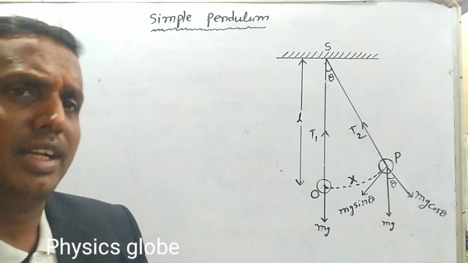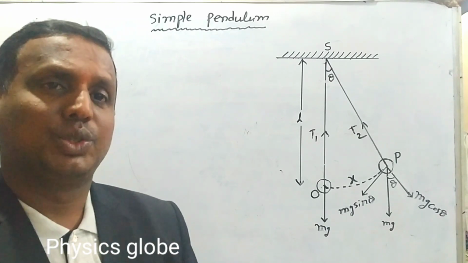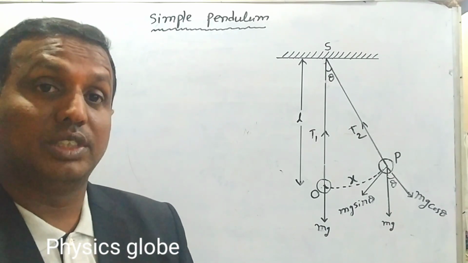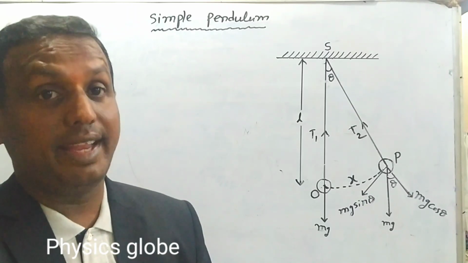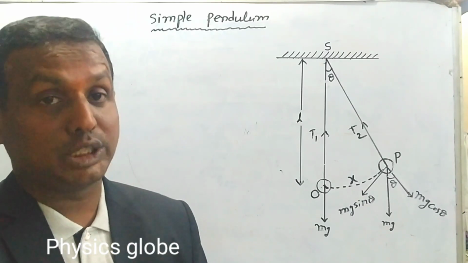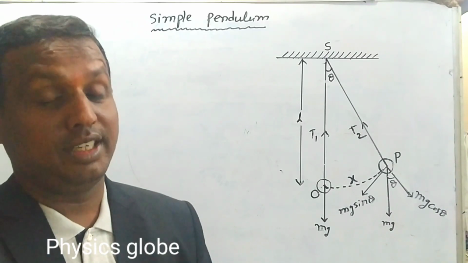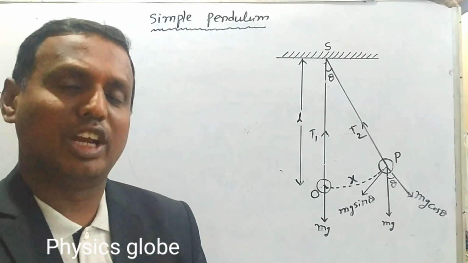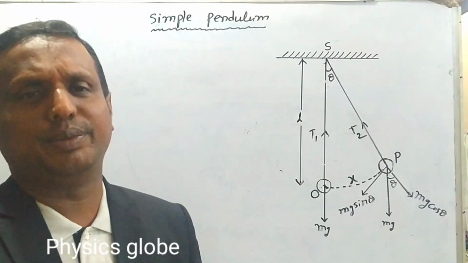Okay? Right. So, the question is, show that the motion of simple pendulum is simple harmonic, and hence derive the expression for its time period. Show that the motion of simple pendulum is simple harmonic, and hence derive the expression for its time period.